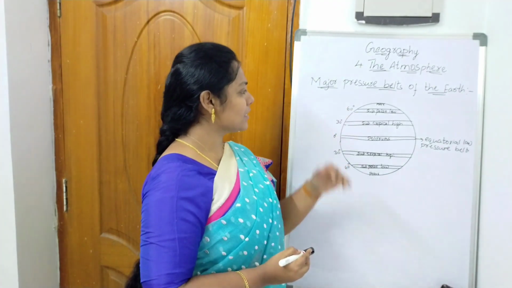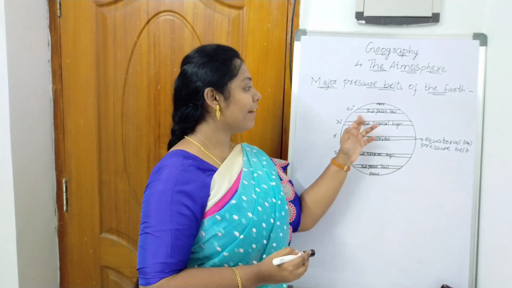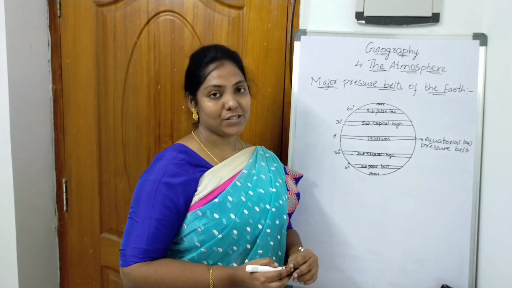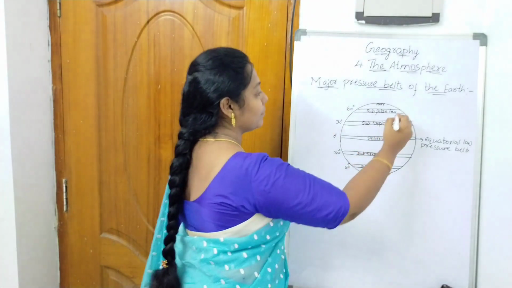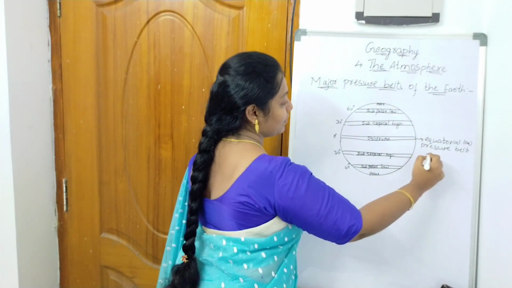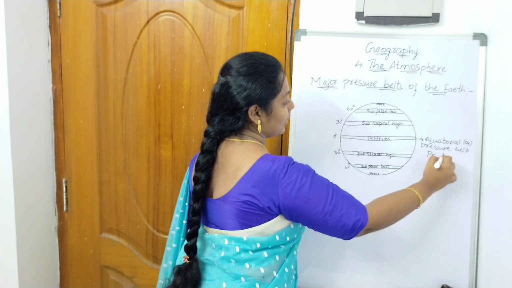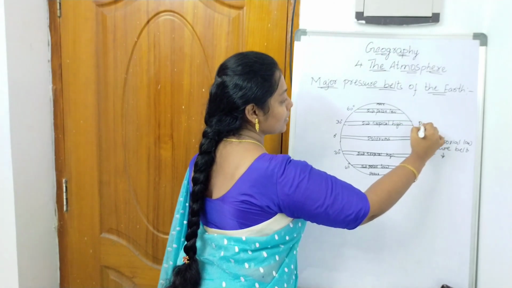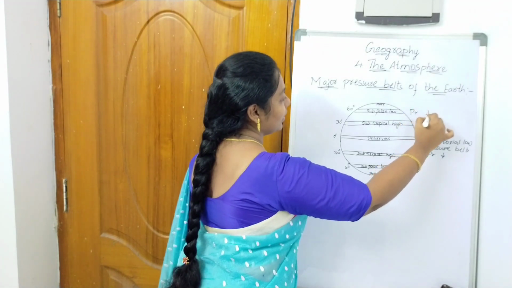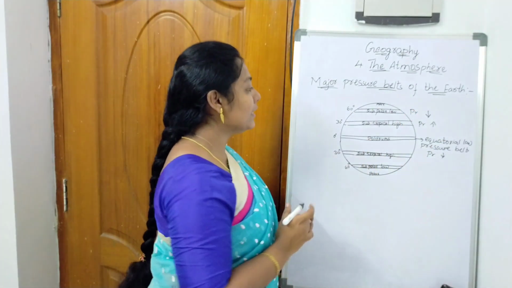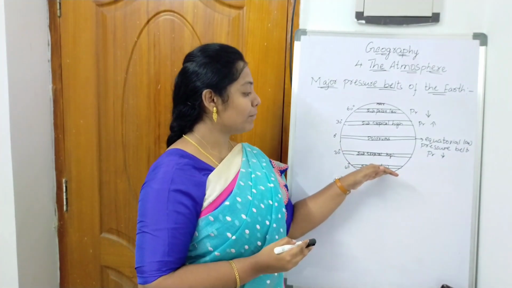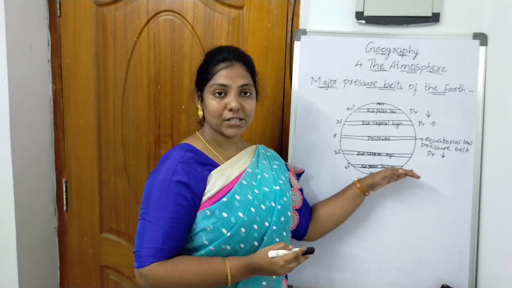And again, if we go 60 degrees north, we have another belt called subpolar low pressure belt. Here pressure is high, and again here pressure is low. In the subpolar belt, the pressure is low, and even in the south the pressure is low.